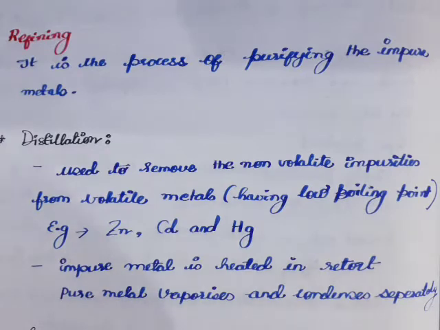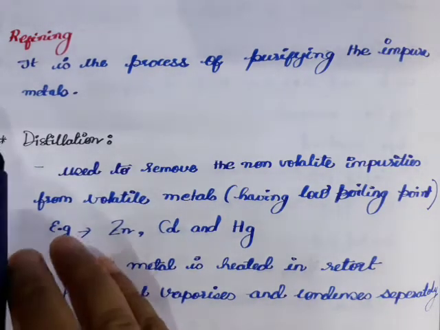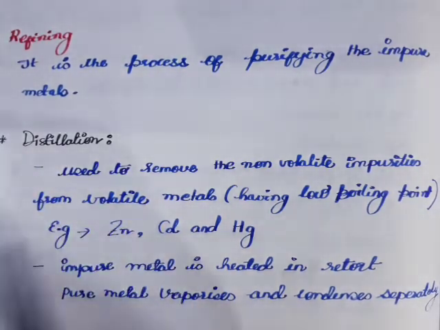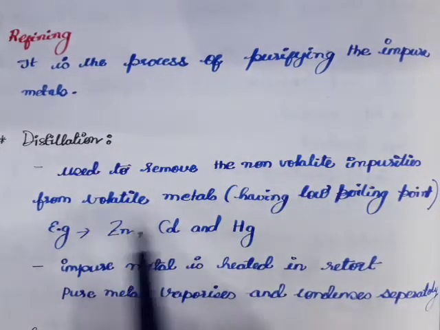Now refining is the process of purifying the impure metals. There are different purification processes, and the choice of purification method depends on the nature of the metal and the impurities present. So one such method is distillation. This distillation is used to remove non-volatile impurities from volatile metal.